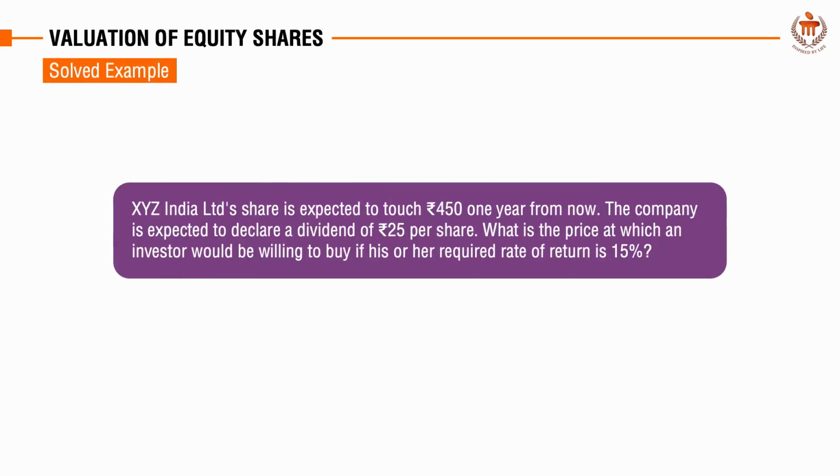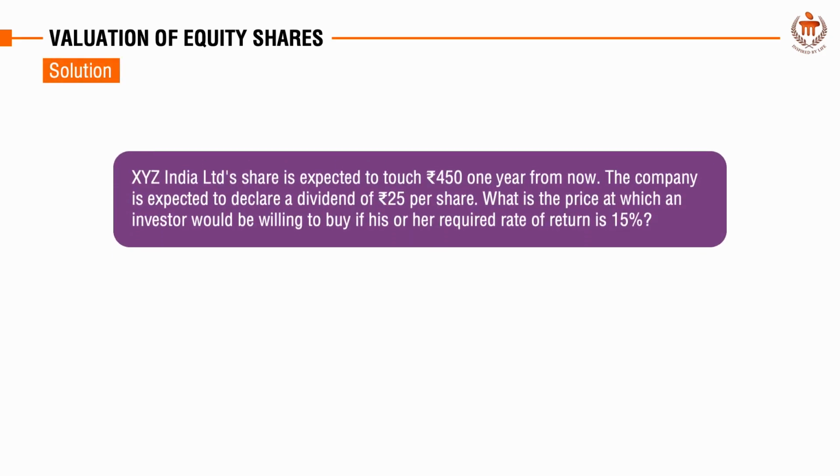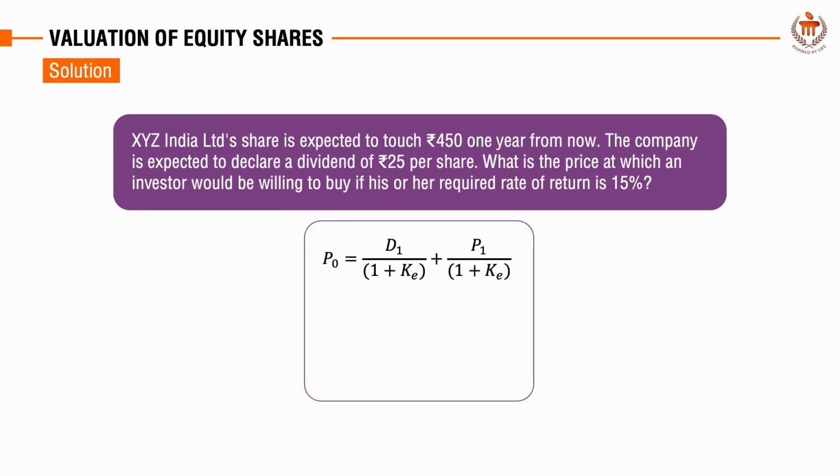Let us solve a quick problem based on single period valuation here. Considering this XYZ India Limited share is expected to touch rupees 450 1 year from now. The company is expected to declare a dividend of rupees 25 per share. What is the price at which an investor would be willing to buy if his or her required rate of return is 15%? So as per the question, we need to calculate the purchase price of the share at 15% required return. As per the given information, we have D1, the expected dividend after 1 year, as rupees 25, Ke, the required rate of return, as 15%, and the expected price of the share after 1 year, that means P1, as rupees 450.